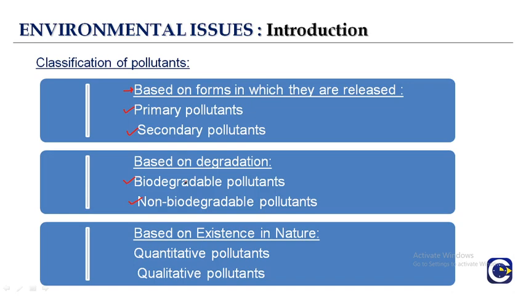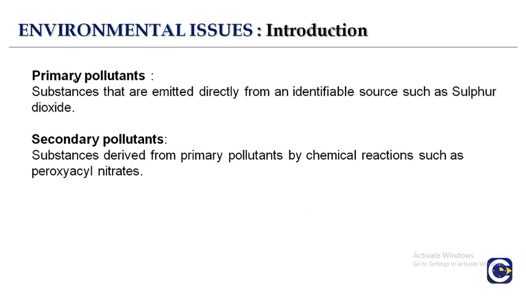Based on existence in nature, they can be classified into quantitative and qualitative pollutants. These all pollutants are harmful, right? Let's talk about them one by one. First we have the primary pollutant, which is based on the form in which they are released.